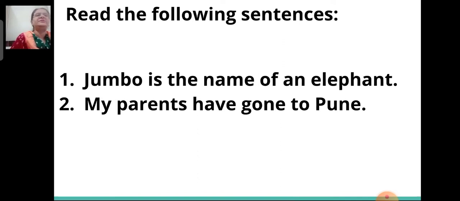Now read the following sentences, children. First sentence, Jumbo is the name of an elephant. Second sentence, my parents have gone to Pune. Now these sentences, they make some sense.